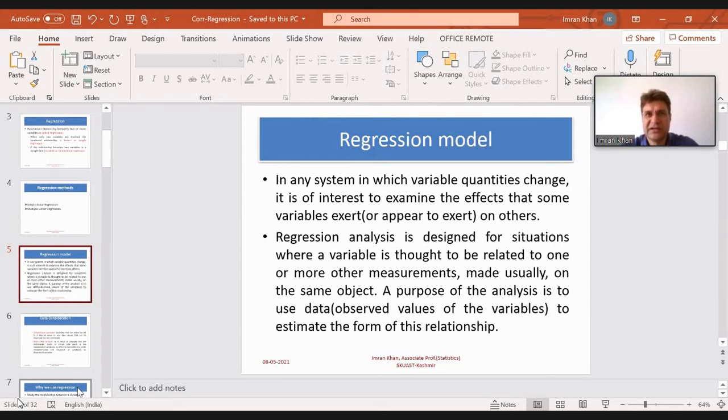It means that if I am a student and you need to record my height, you have to record my weight. It's not that height will be mine and weight will be somebody else's. So you have to record both these variables on the same object. So a purpose of the analysis is to use data, observed values of the variables, to estimate the form of the relationship.